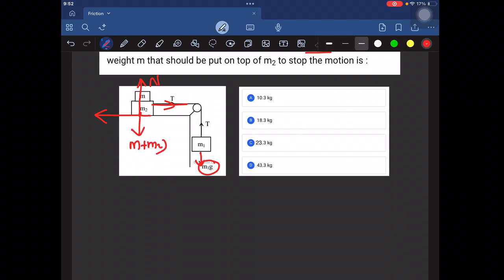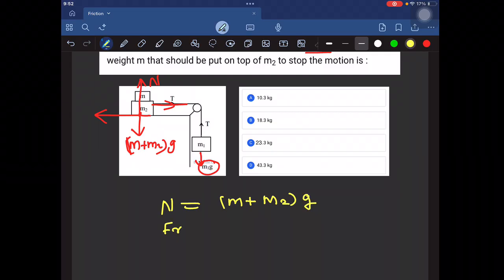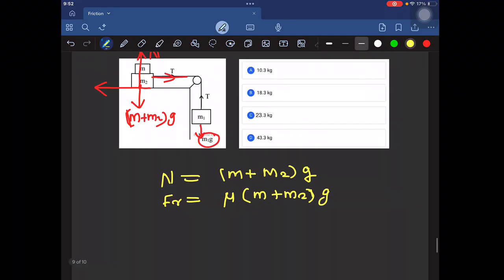Now let us calculate the friction also. Here, in this direction, the frictional force will be equal to mu times the normal force. The normal force here is mg cos 53 in this direction, and for capital M, the normal force is Mg cos 37.